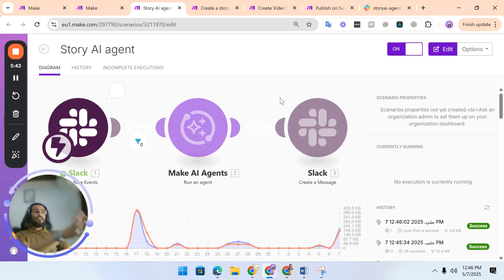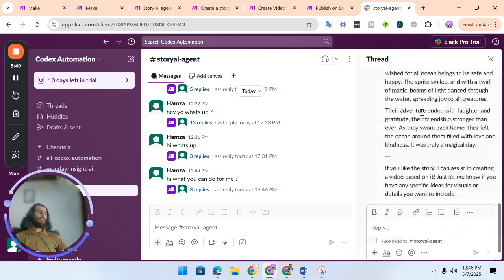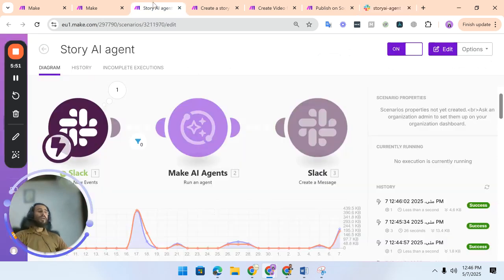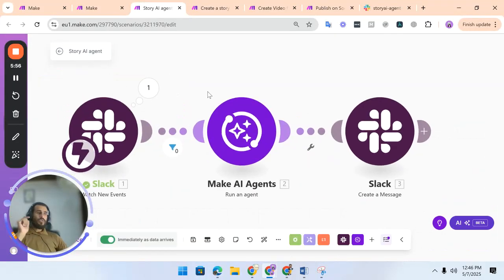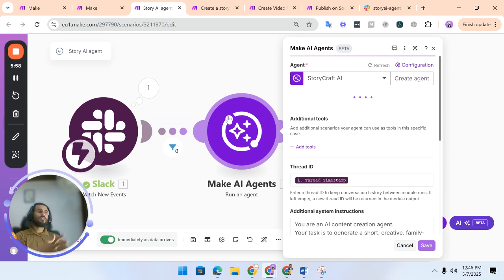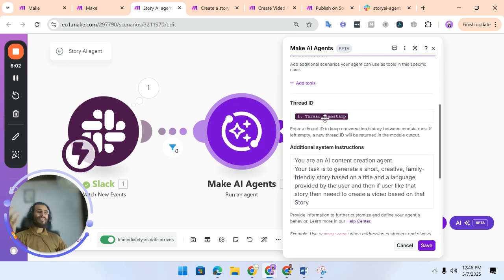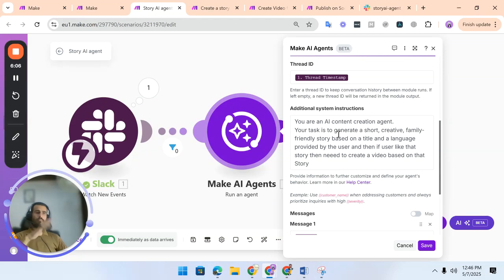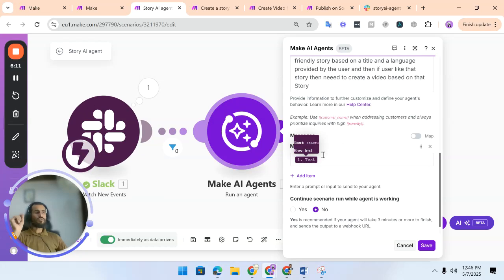So you can see that it created a story, and if I come back here, the tale of Valley and Whale and Tilly the turtle landed, and it created the whole story. Okay, so when I give a command to create a story, here is the setup. These are the tools that it is linked to, and this is the thread ID, which is actually a timestamp ID in Slack. This is a basic overall instruction, an additional system instruction, and this is the text from the user.